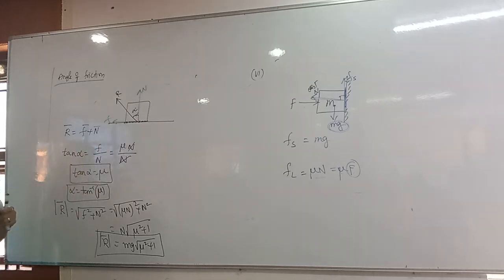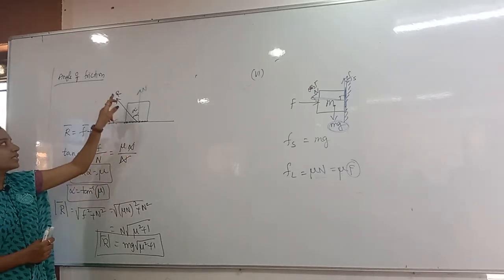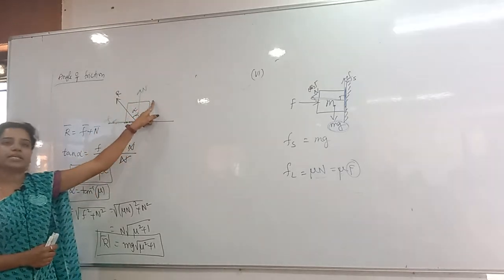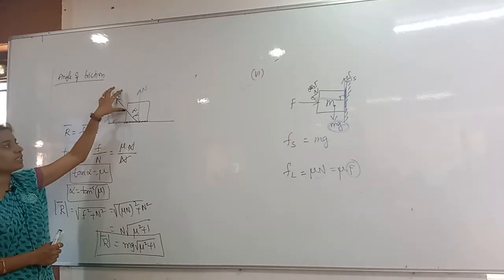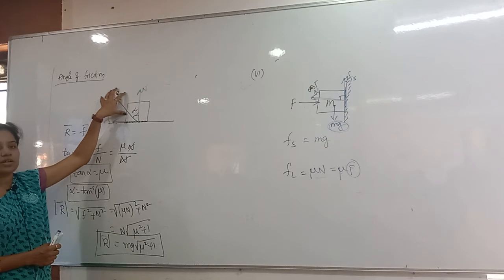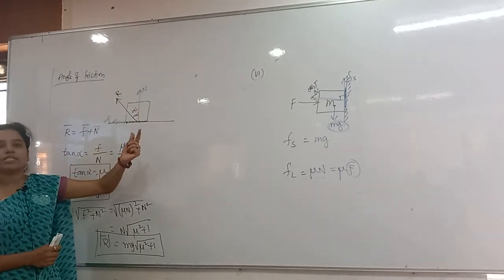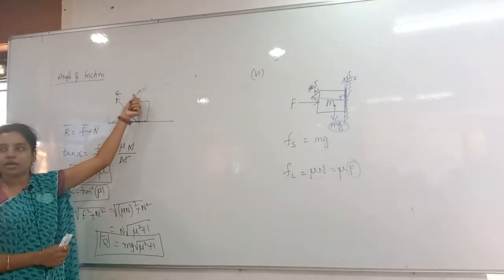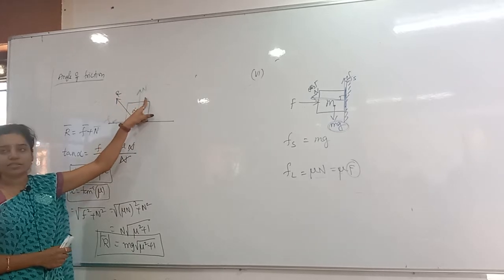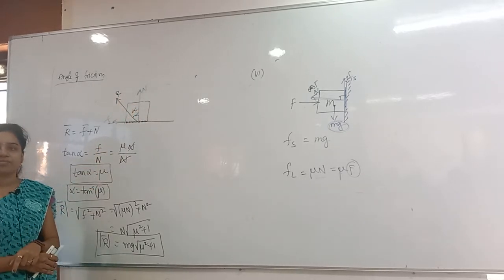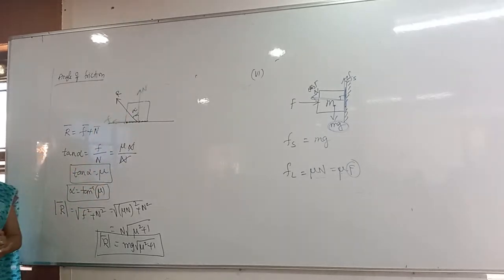Okay, so just listen again. Angle of friction is nothing but the angle between the resultant, drawn for friction and normal reaction, and the normal reaction. For which vectors are we drawing the resultant? Friction and normal reaction. Now the angle is between R and N. R is the resultant of friction and normal reaction. The angle between the resultant and N is called the angle of friction. Just remember you have to take the angle between R and N.